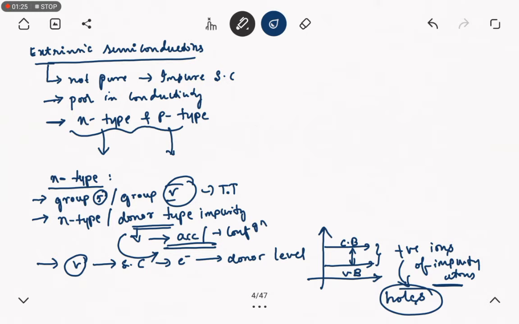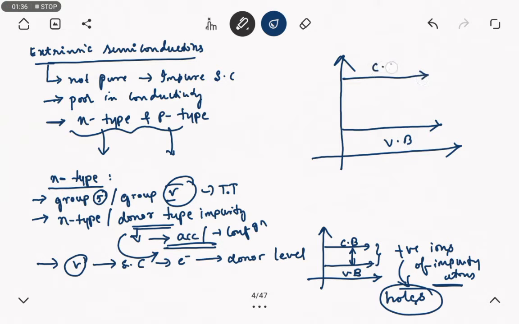How can we explain this using the energy diagram? This is the valence band, this is the conduction band, and here comes the donor level. The donor level always lies near the conduction band: this is the donor level ED, this is the conduction level EC, and this is the valence band level.